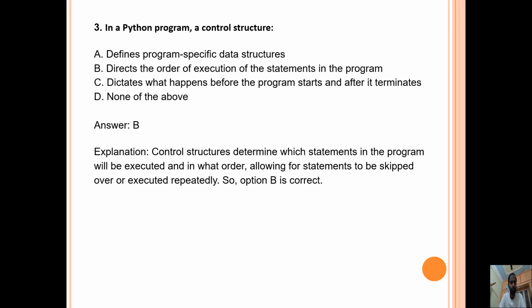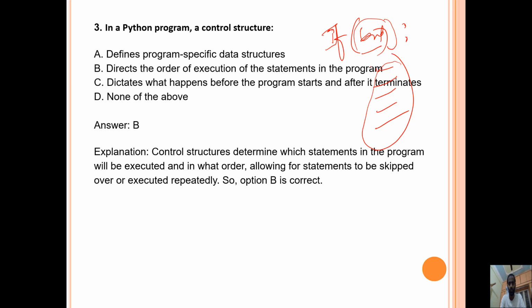Now, in a Python program, what is a control structure? In the previous question, we discussed the if statement: if there is some condition, colon, set of statements. The meaning is that if the condition you have specified is true, it executes all the statements associated with the if.